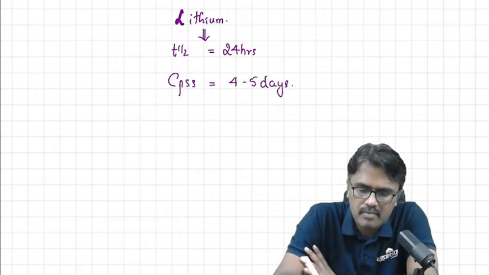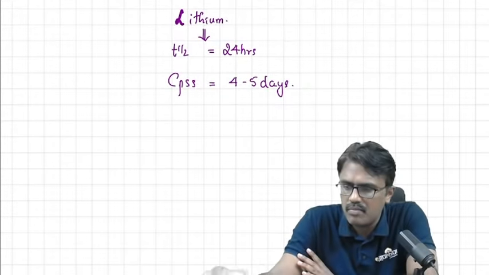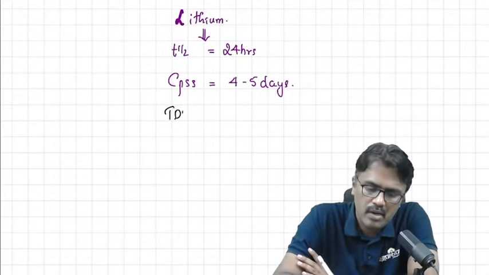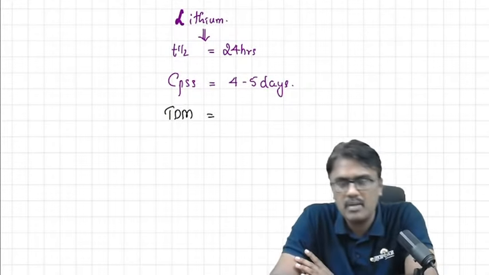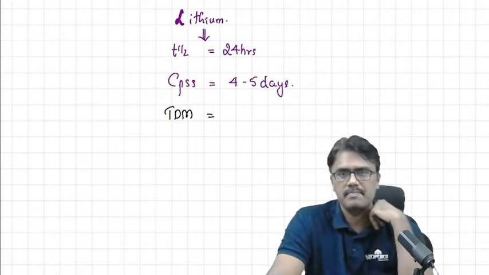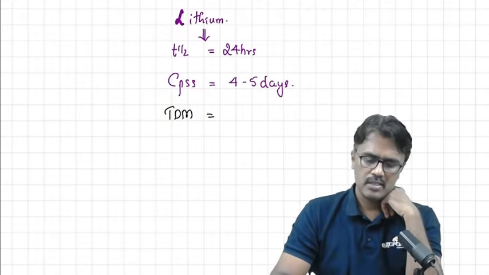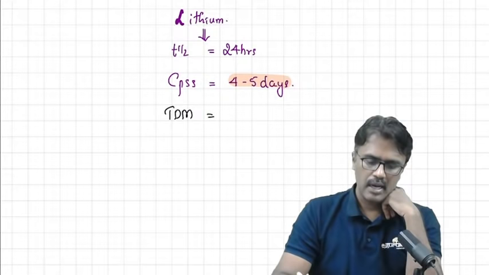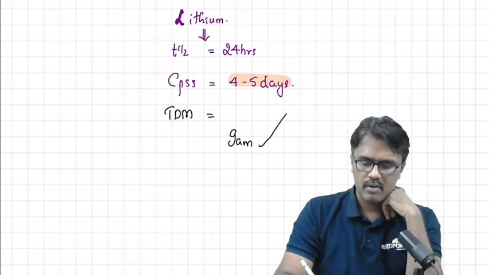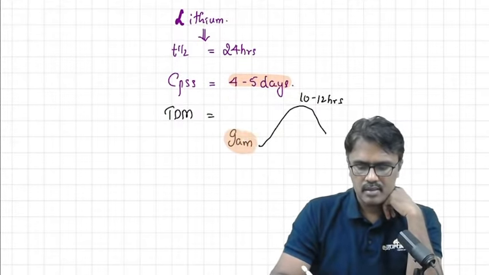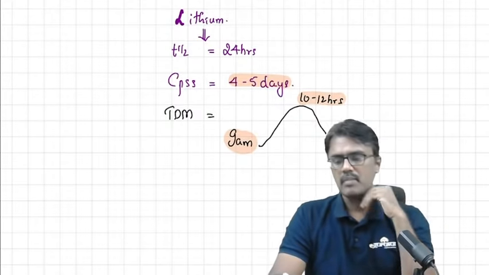And lithium is a narrow therapeutic index, so we have to do therapeutic drug monitoring. Monitoring means we have to measure the level of lithium. What the ideal time is 4 to 5 days we start the therapy, and after that, if the patient takes at 9 a.m. in the morning, the drug will peak by 10 to 12 hours. So the ideal time is after the drug is taken, after 10 to 12 hours, that's the best time to take it.